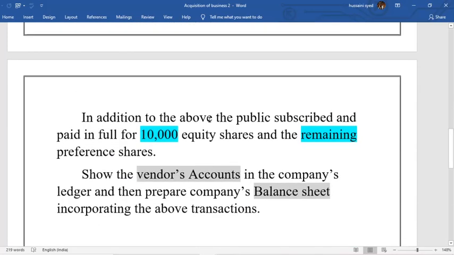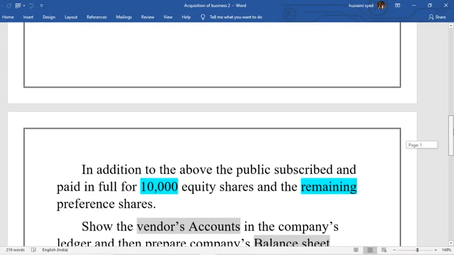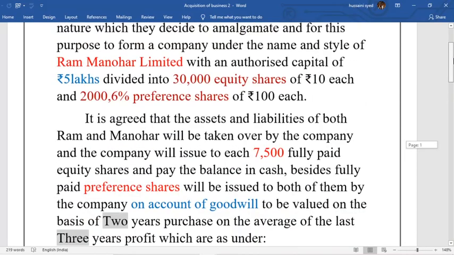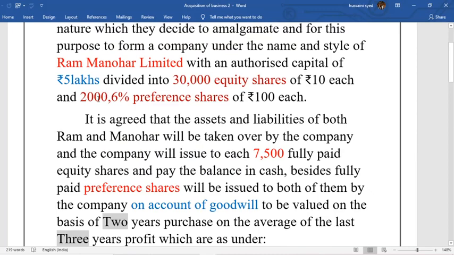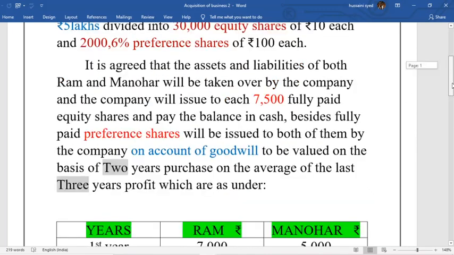In addition to the above, the public subscribed and paid in for 10,000 equity shares and the remaining preference shares. The public have subscribed for 10,000 equity shares, and out of total preference shares, 2,000 after issuing to vendors, whatever is left out has to be issued to the public.